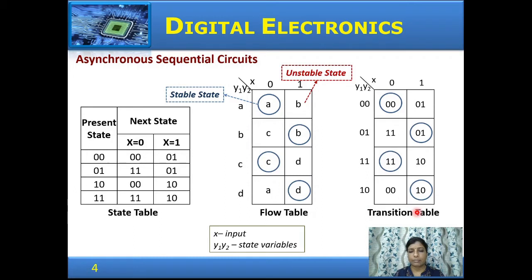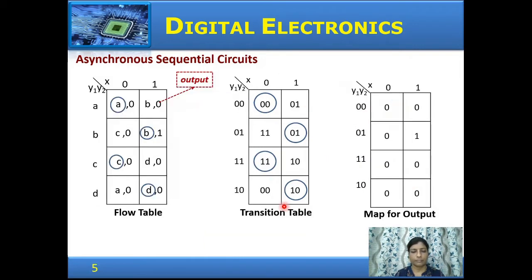The transition table gives the transition, and binary values are allotted for the states. Earlier, we had seen a flow table with only the change in state, without the output indicated. So this table shows the outputs also.